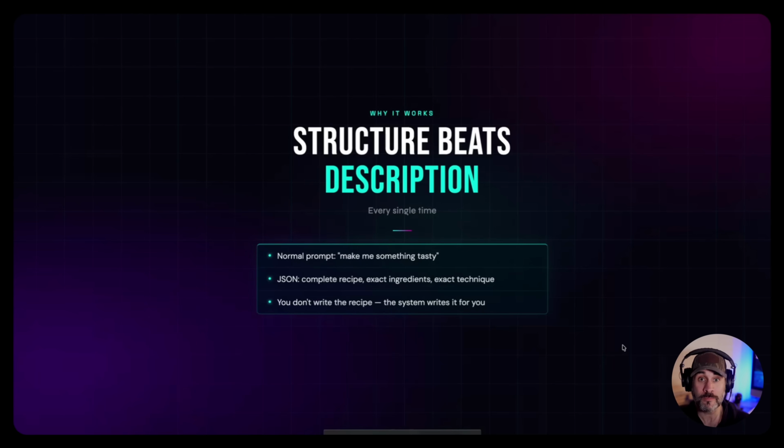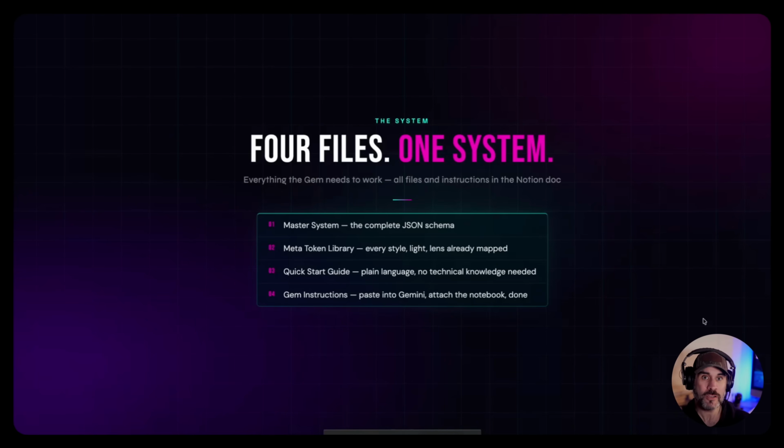And the best part is you don't actually have to write the recipe yourself. The system I'm sharing with you today writes that JSON code for you. You simply copy and paste it and boom, you get what you're looking for instantly. So eventually what got built here was 4 total files with instructions, examples, modifiers, and a bunch of other things to create just really incredible AI images.